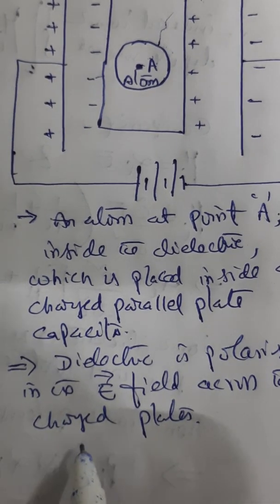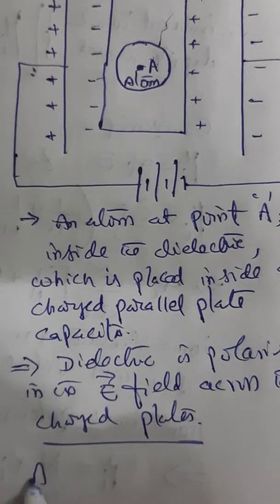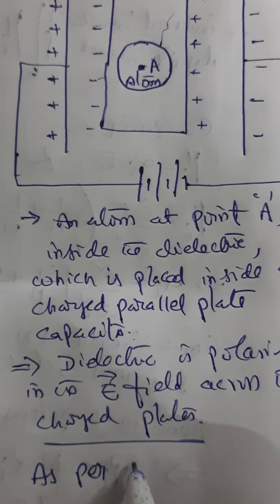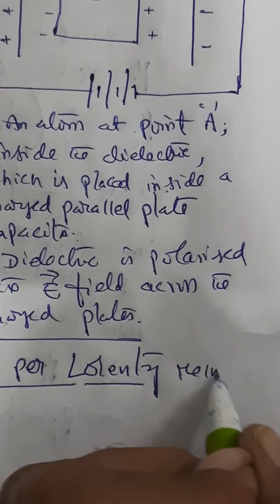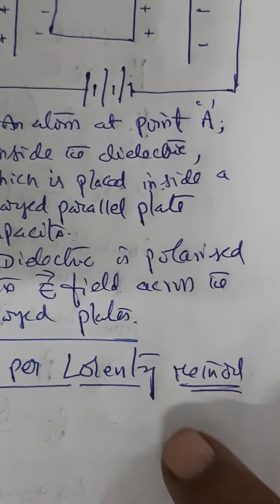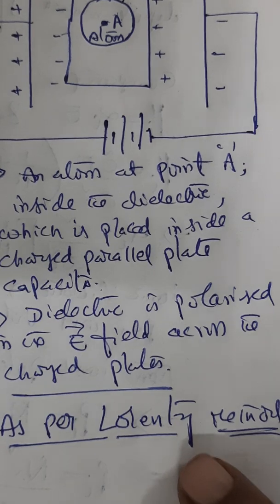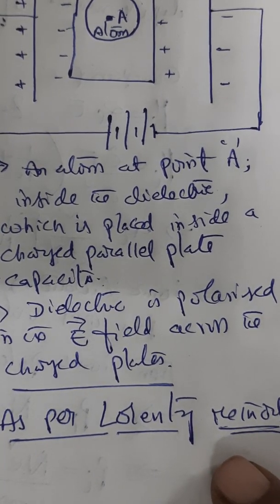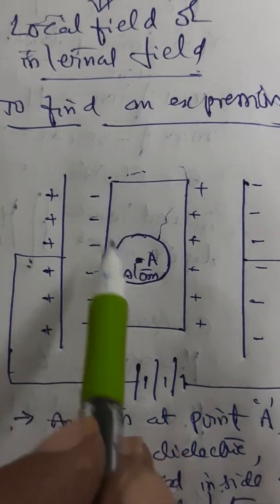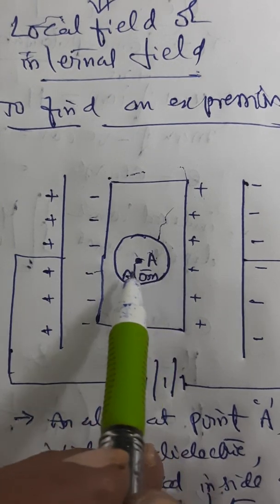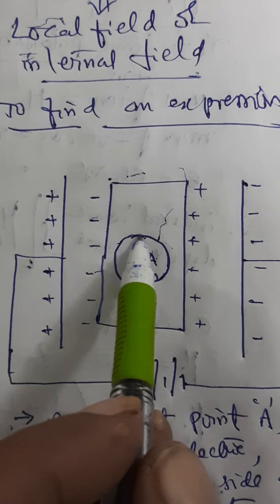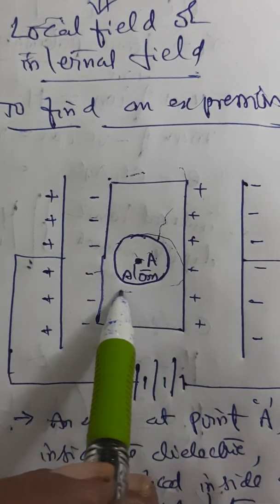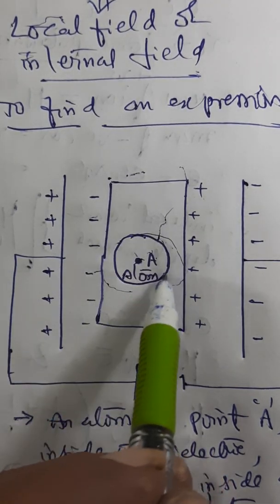Now here, as per Lorentz method or theory, there is another approach given by the scientist. As per his theory, imagine a spherical region with the atom A at the center, so that the spherical region can cover the maximum surface of the polarized dielectric as shown here.